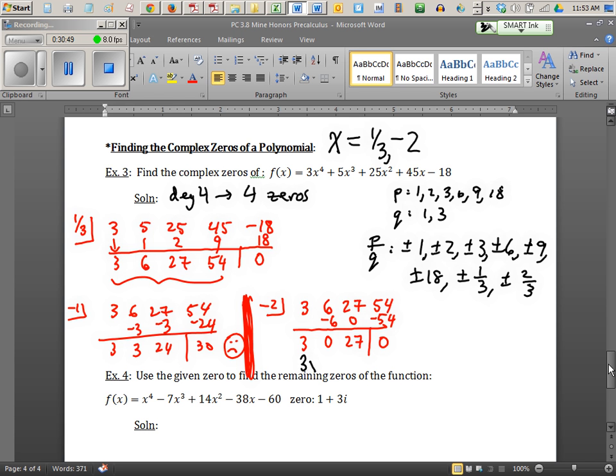And now I'm just left with this little 3x squared plus 0x plus 27. That's not hard to solve. I don't need synthetic division for that. I can just use quadratic formula for this little guy down here. And actually, if b is 0 like that, you don't even need the quadratic formula. You can just solve it. Let's just write this. 3x squared plus 27 is set equal to 0. Subtract and divide.